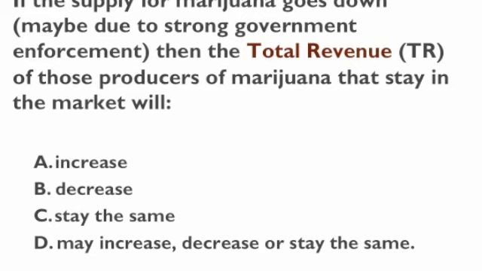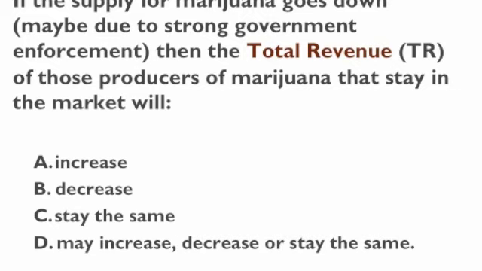If the supply for marijuana goes down, maybe due to strong government enforcement, then the total revenue of those producers of marijuana that stay in the market will what? Well, if the supply goes down, the price will go up. So essentially the question is asking what will happen to the total revenue of producers of marijuana if the price goes up.